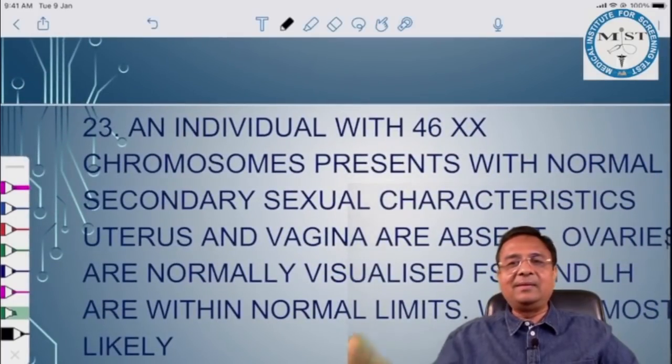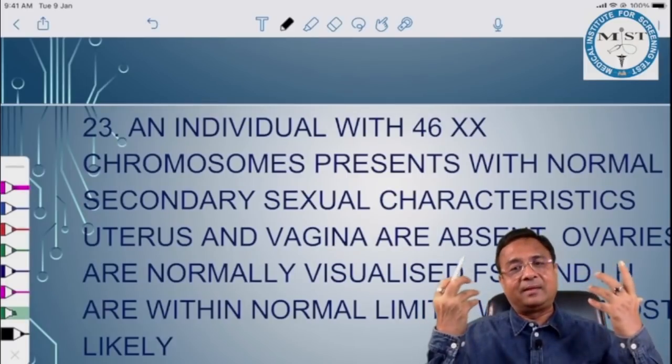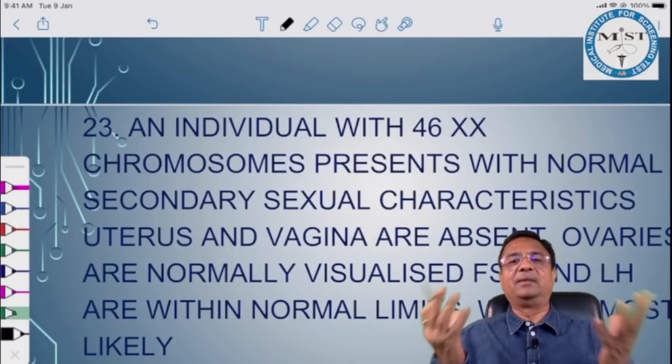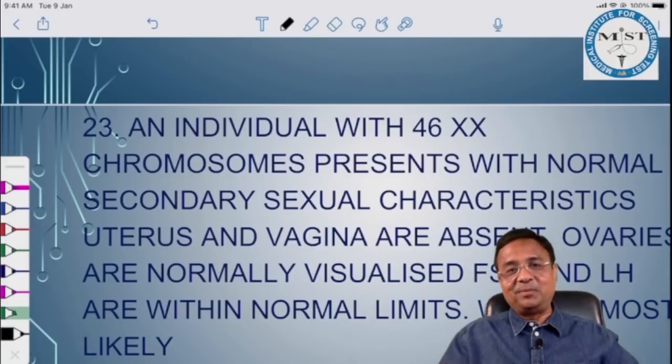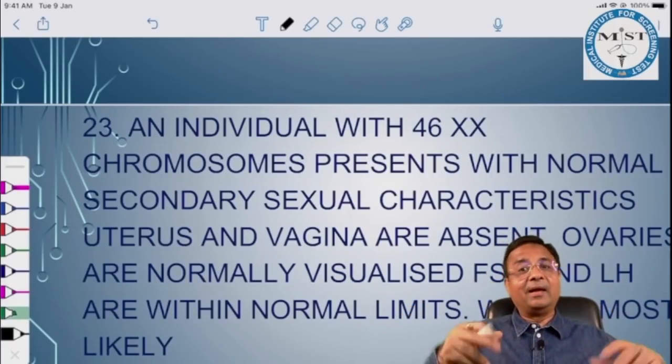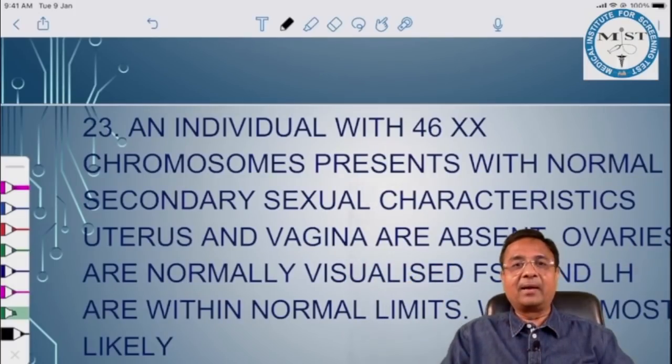See, OBG is not a single-liner thing. OBG is conceptual. All clinical subjects are conceptual. I keep on saying: listen conceptually, write conceptually, revise conceptually. Then only you can recall and mark appropriately.